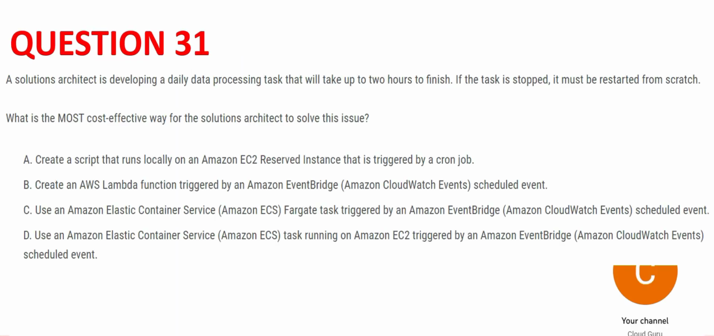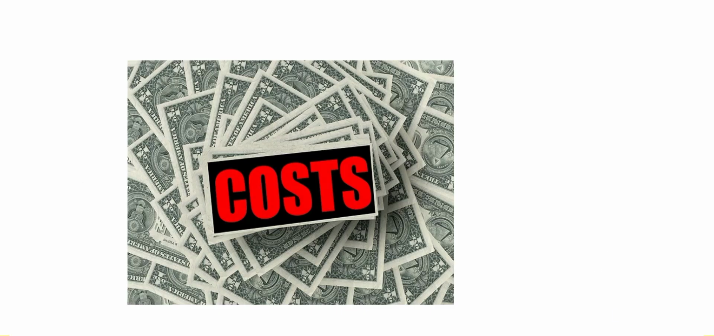Let's jump into the questions. Question 31. Please pause the video here, read it carefully. So there is a data processing task. It takes 2 hours to run. It should run uninterrupted, else we will have to restart it. We need the most cost effective way.